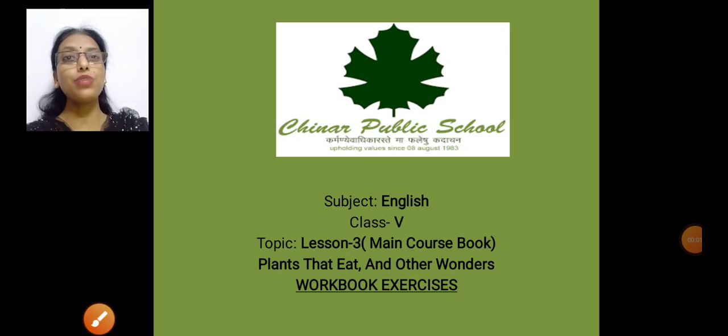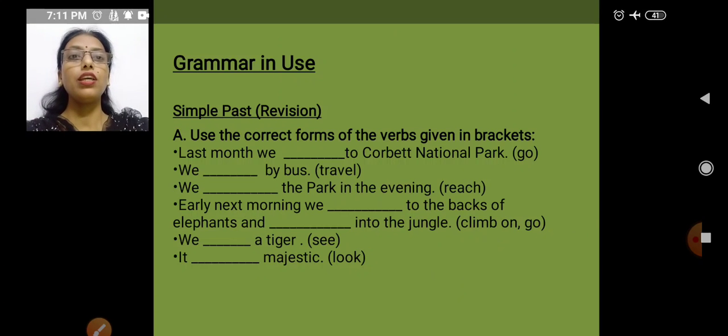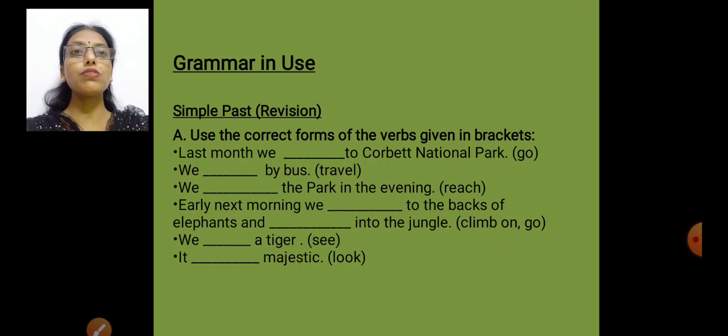Students, today we'll be doing the workbook exercises of lesson number 3. You remember we were doing lesson 3, Plants That Eat and Other Wonders. We have finished the exercises of the main course book. Now I'll be moving to workbook exercises. Let's see what's there. The first exercise speaks about simple past. Simple past, if we say, we are talking about the time period which is already gone.